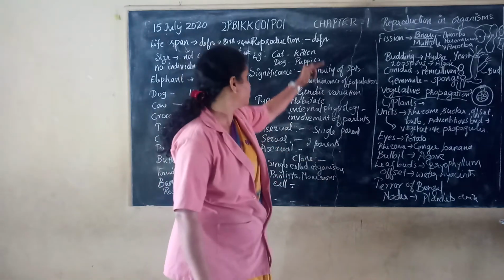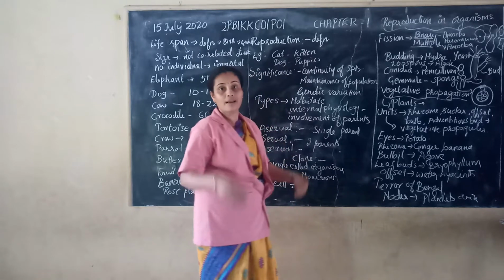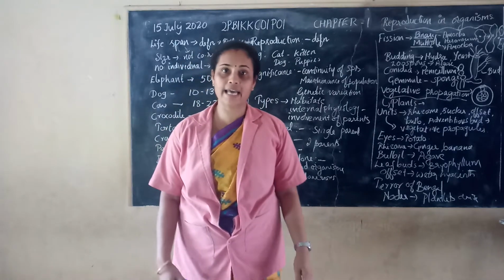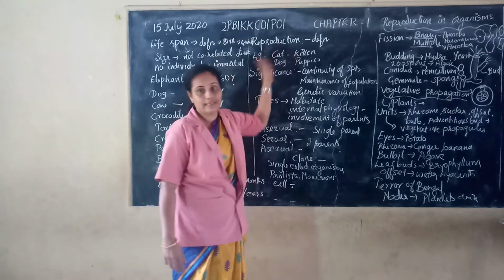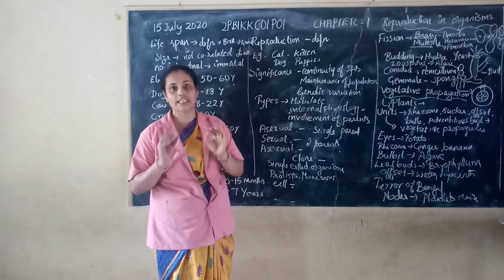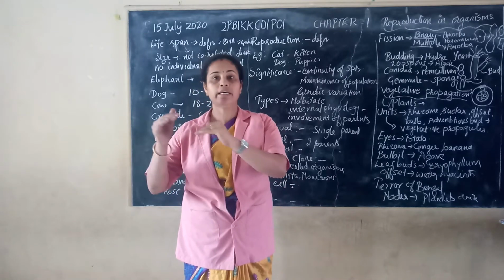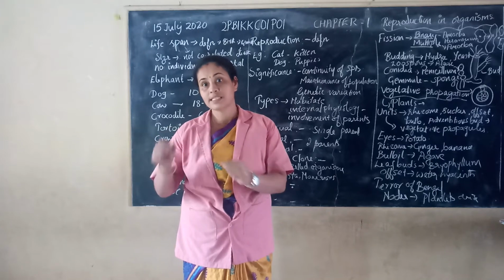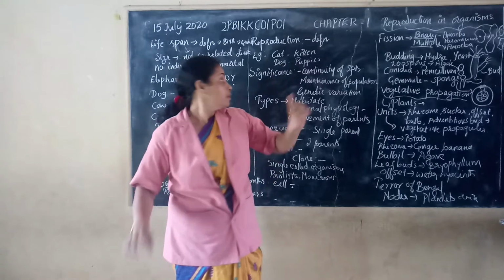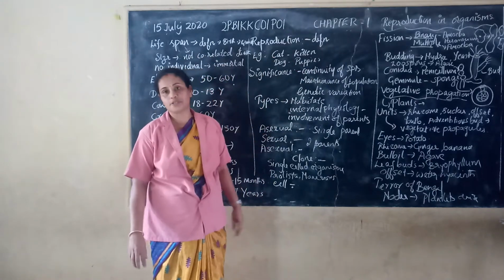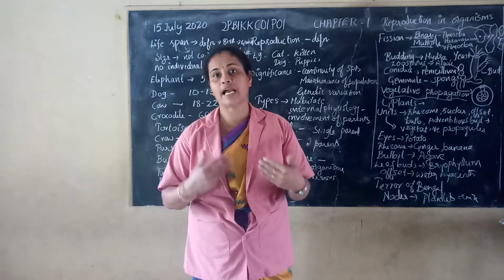So here we are going to learn the topic reproduction. Why continuity occurs in living organisms is mainly because of reproduction. See, reproduction is a biological process in which organisms or individuals give birth to young ones or offspring similar to itself. For example, a cat can give birth to a kitten, a dog can give birth to puppies, a human being can give birth to a child or baby.